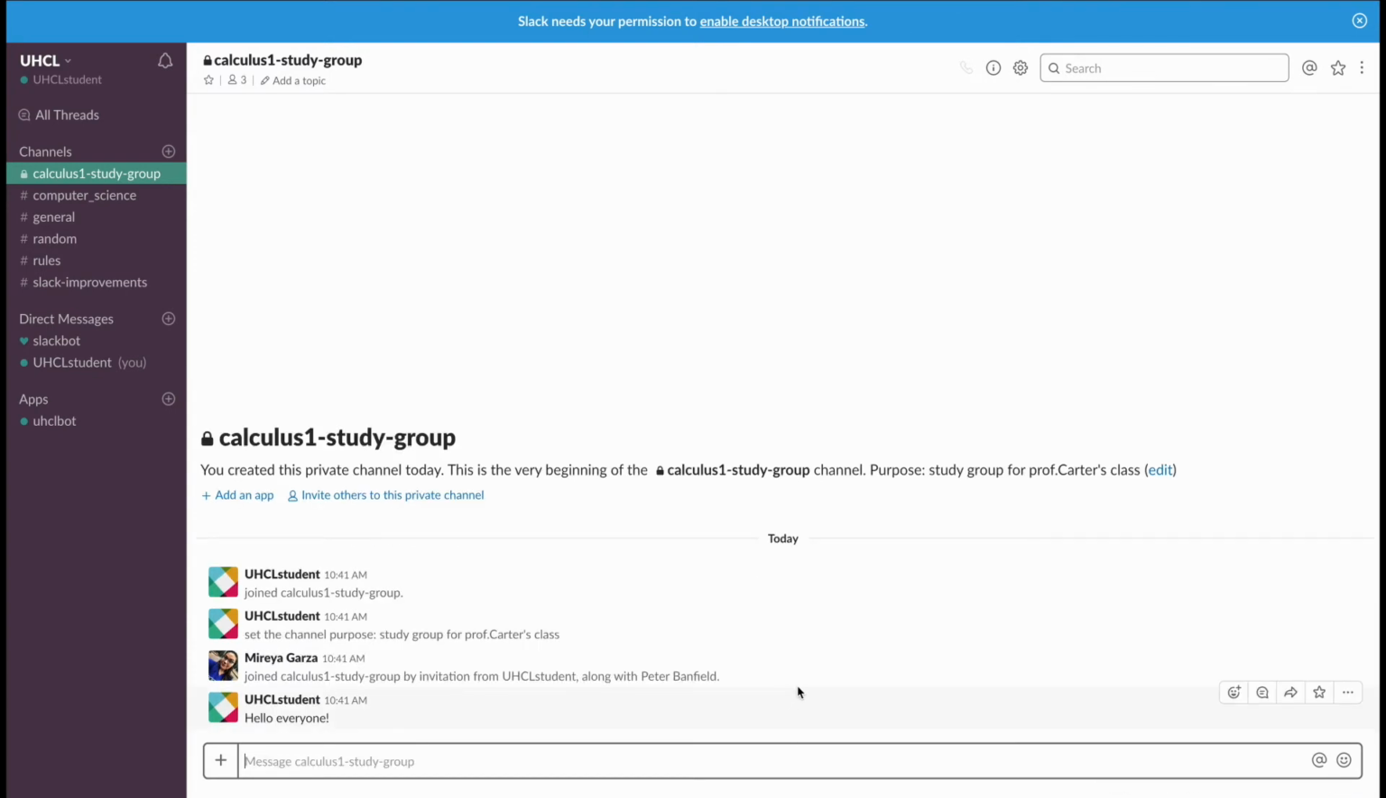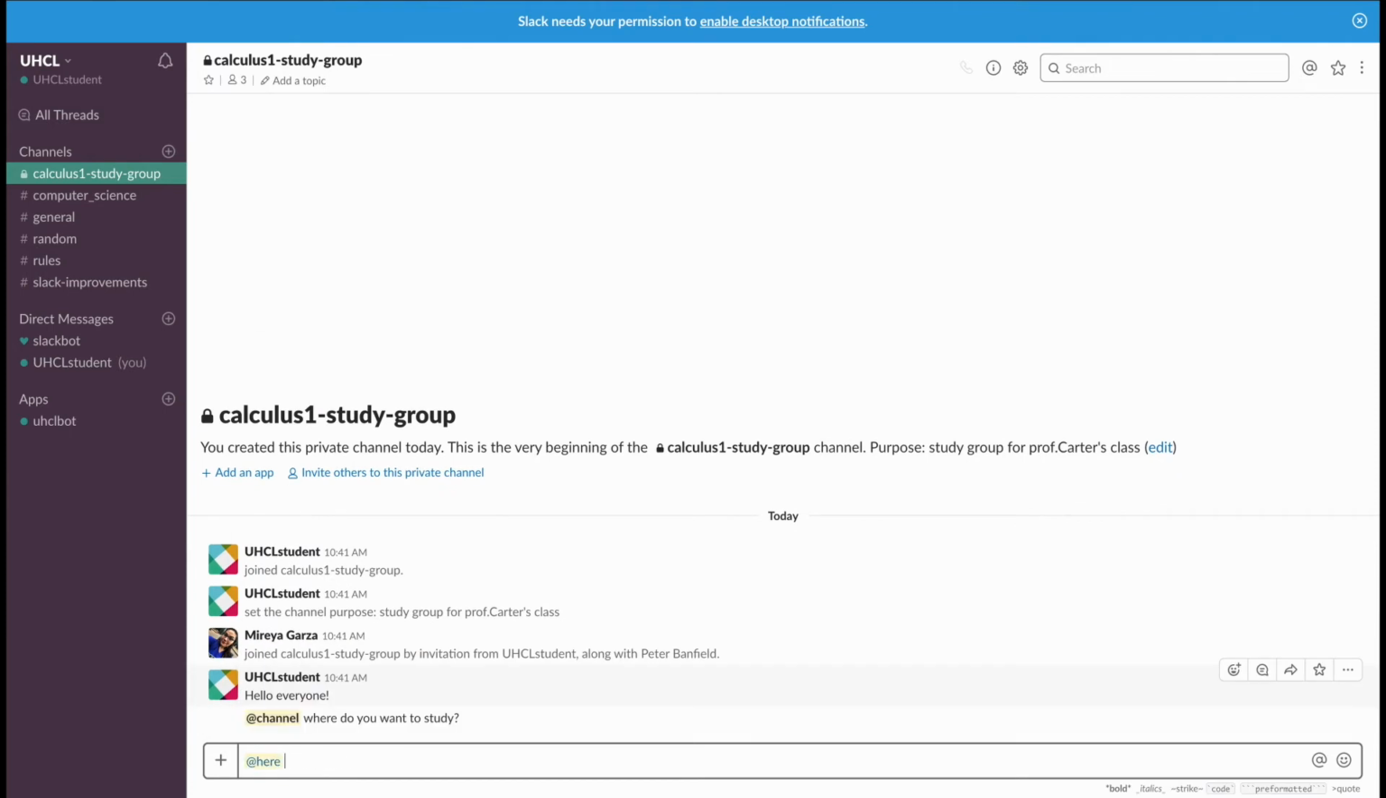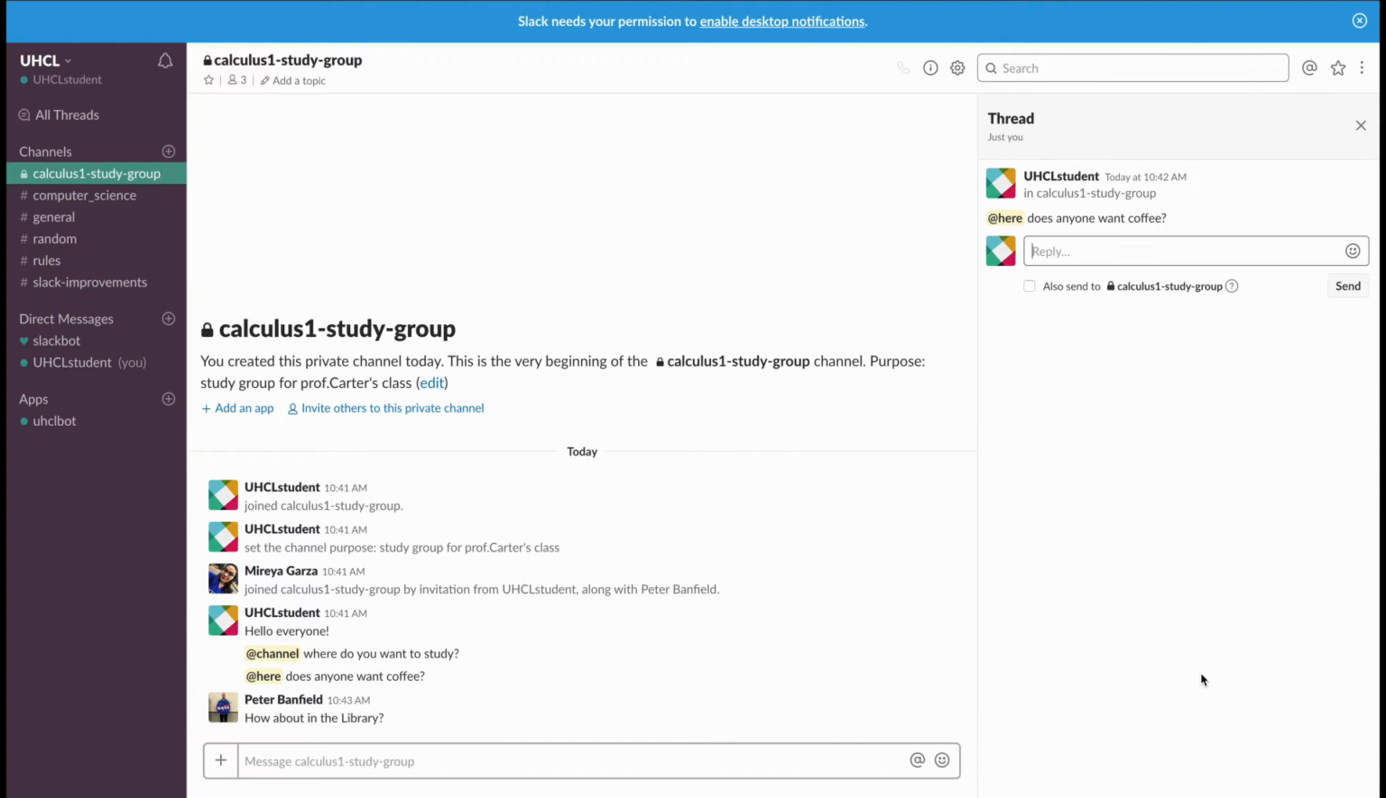You can use various commands to notify specific people within the channel. The @channel command notifies everyone in the channel. @here notifies everyone that is currently online. You can also notify a specific person by using the @ and then the person's display name.